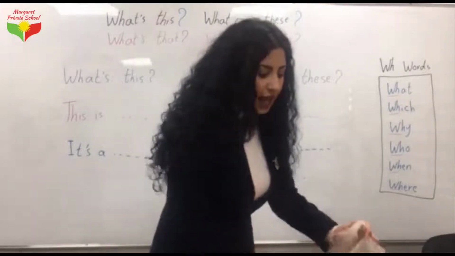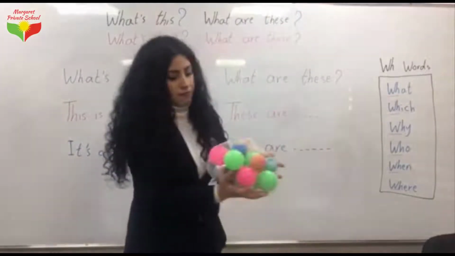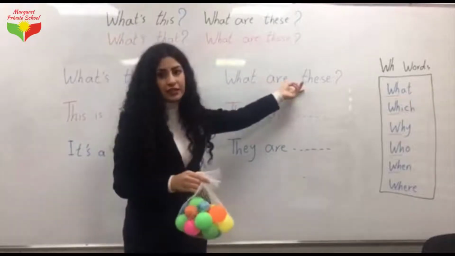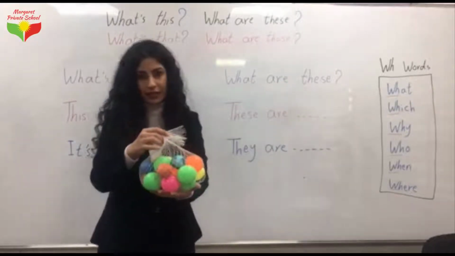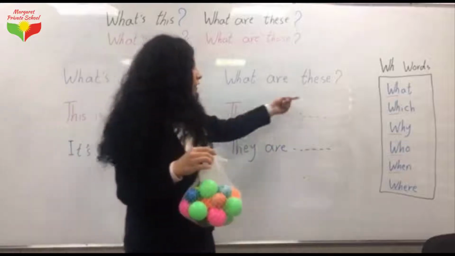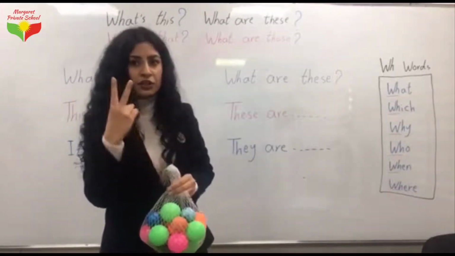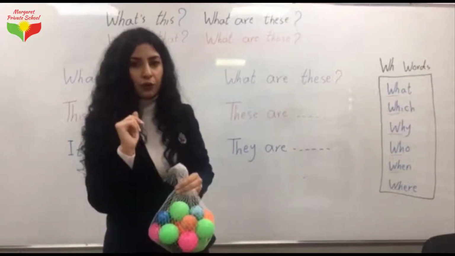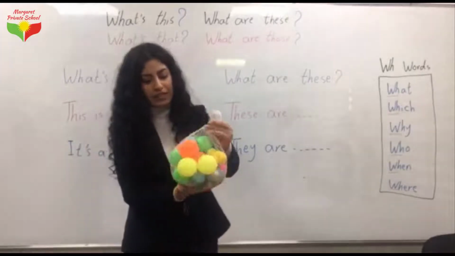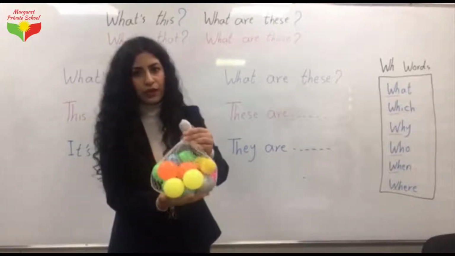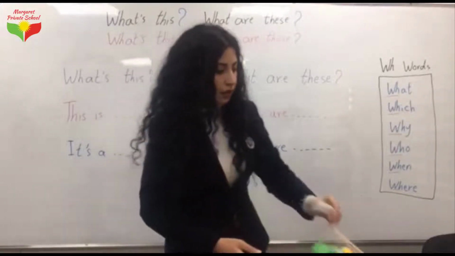But when we have some balls, we have to say what are these? Because we use these to talk about more than one thing. I mean 2, 3, 4 and more. So here we have to say what are these? These are balls, or they are balls. Okay.